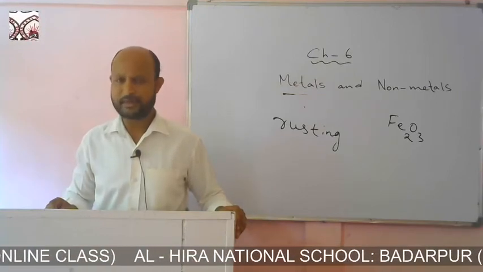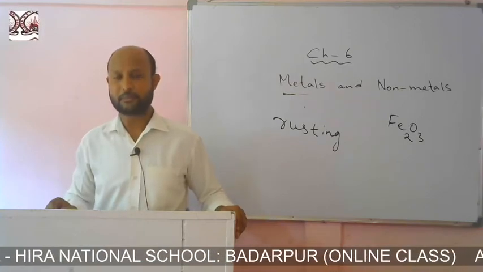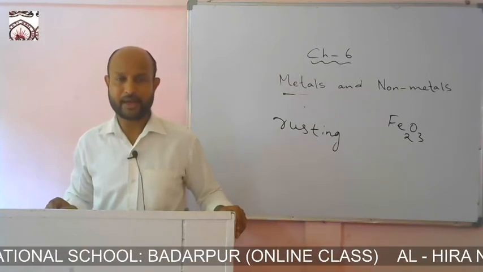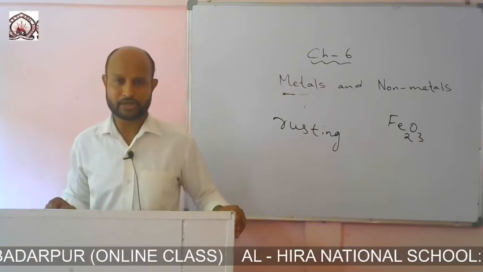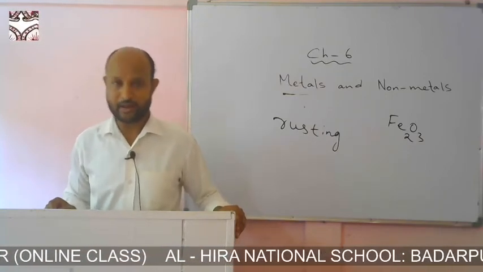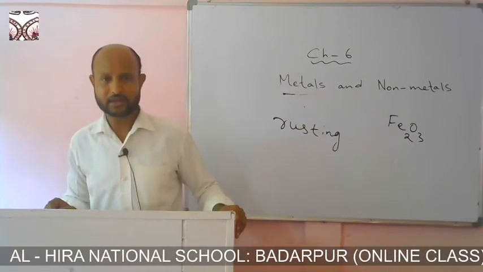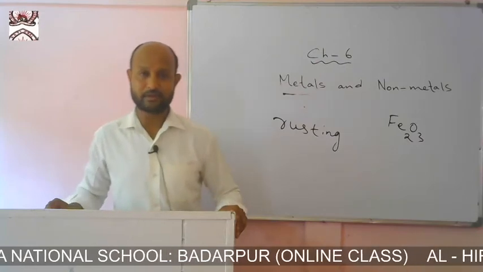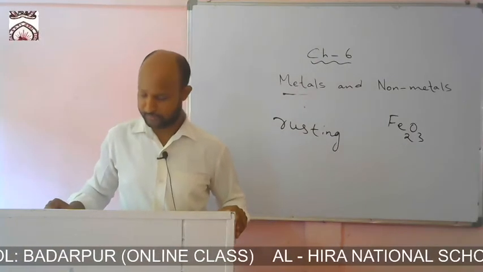If you place it outside your house for some days, you will observe a reddish brown substance, and if you keep the same nail outside for a long period of time, you will find some parts of the iron nail getting decomposed, leading to corrosion.